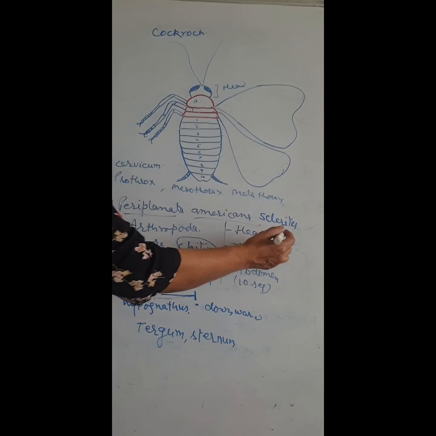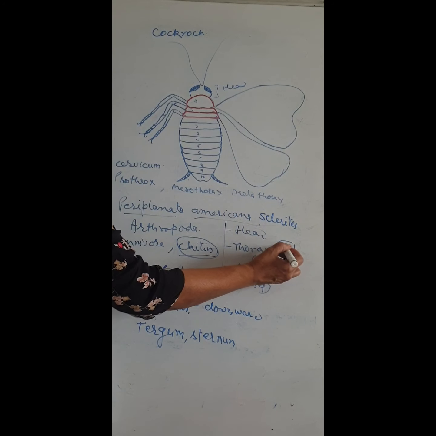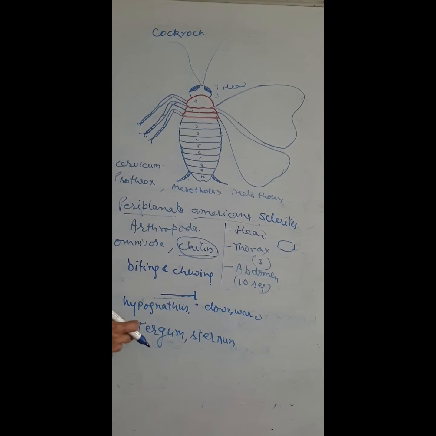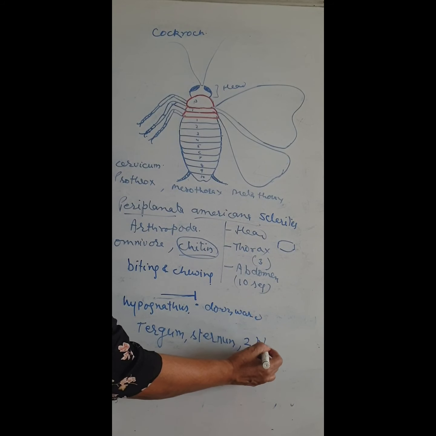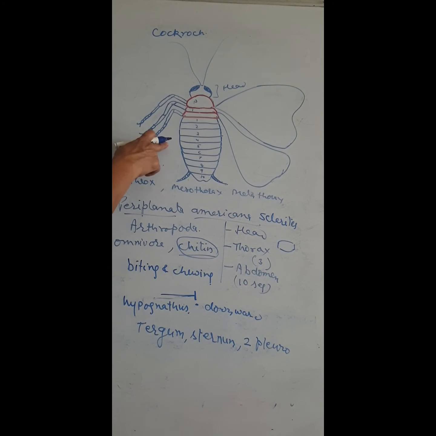For example, this is the dorsal side, this is the ventral side, and there are two lateral pleura. So four sclerites cover the body.